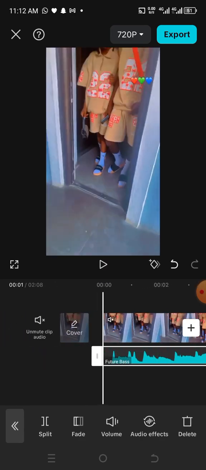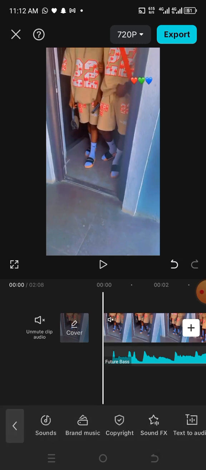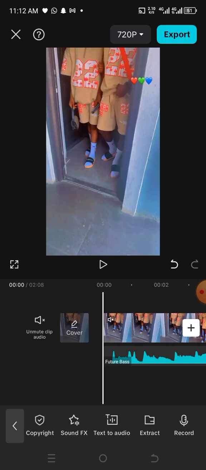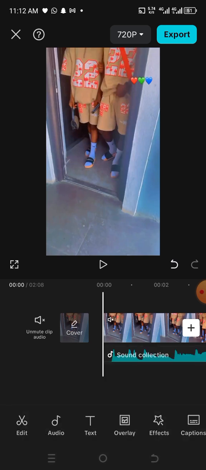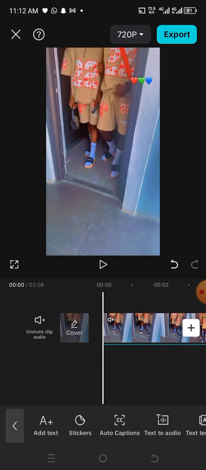So somebody talked about adding content. Okay, let me say I want to add content on this thing. So what I'm going to do, I'm going to click on text, add text.